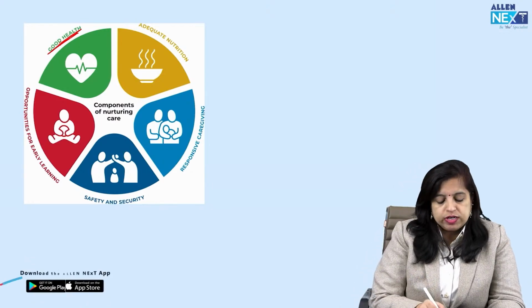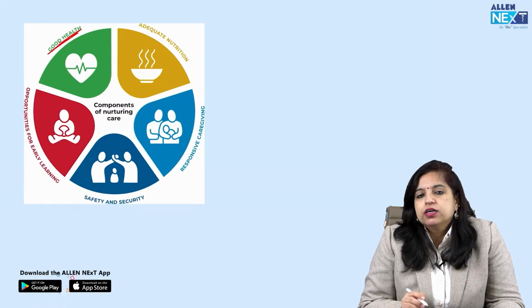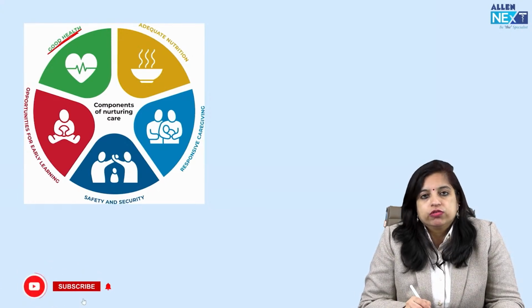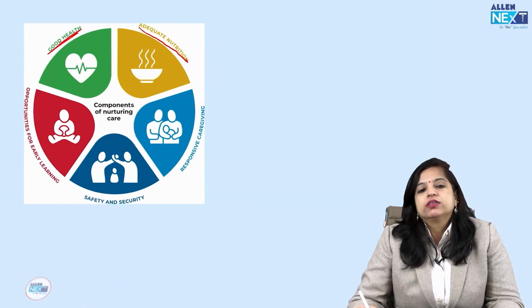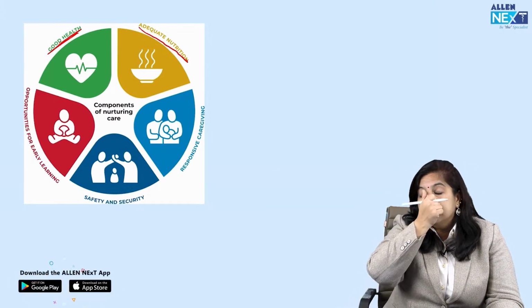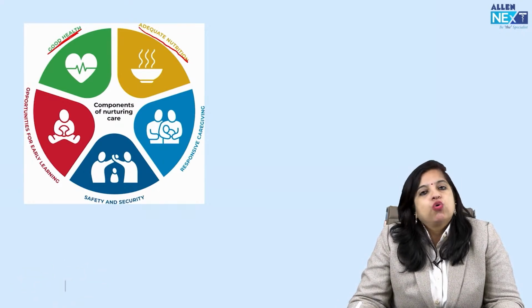So these all components come under good health. Then comes the next component, under nurturing: adequate nutrition. Again, adequate nutrition is both of the mother and the child. ठीक है, because why? We know that the nutritional status of the mother has a bearing effect on the development